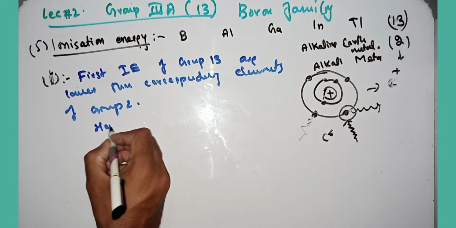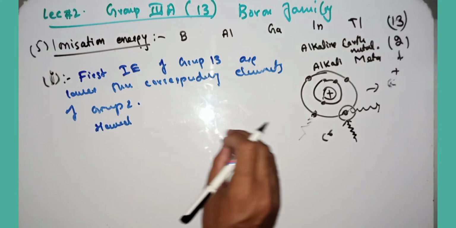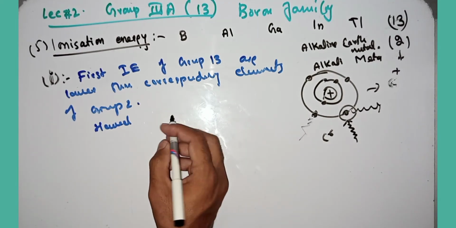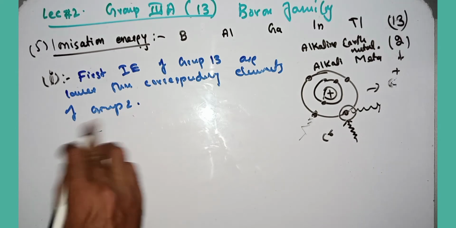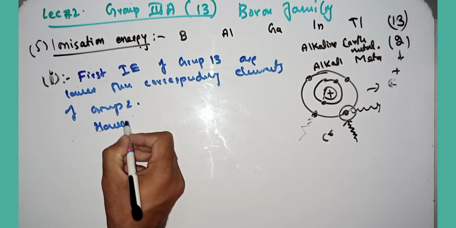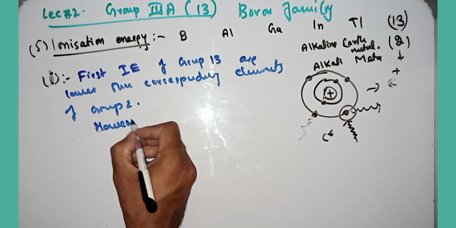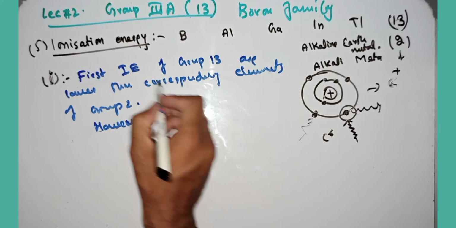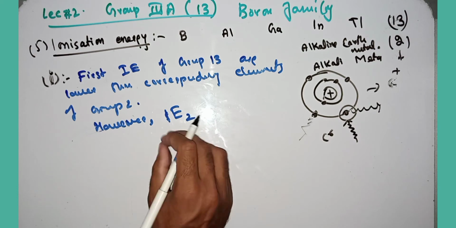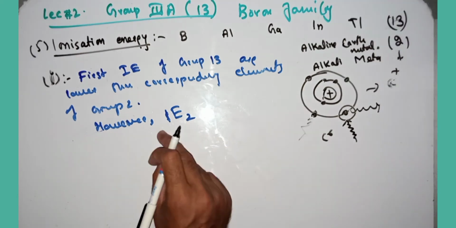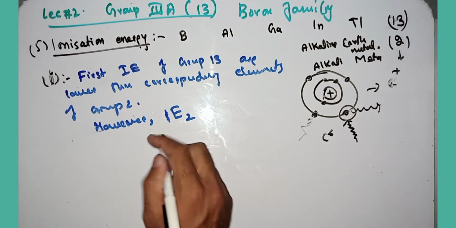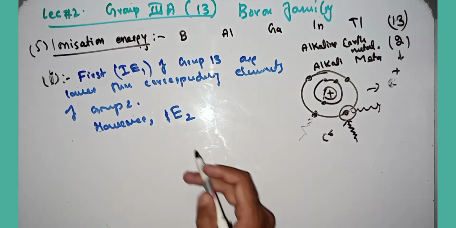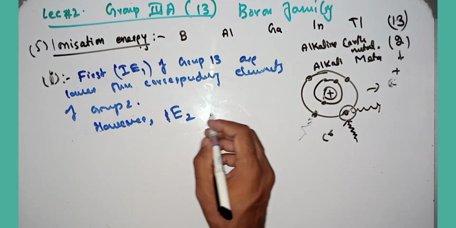However, the second ionization energy of group 13 elements is higher in comparison to the corresponding alkaline earth metal. The second ionization energy can be denoted as IE2, the first ionization energy as IE1, and the third ionization energy as IE3.